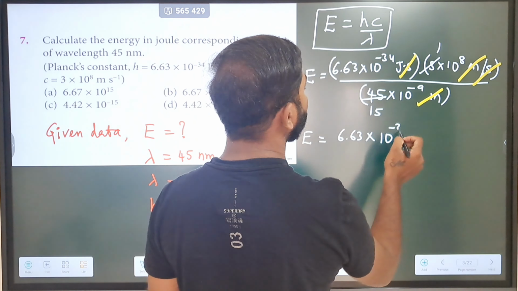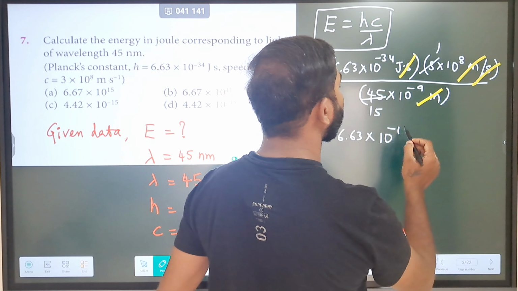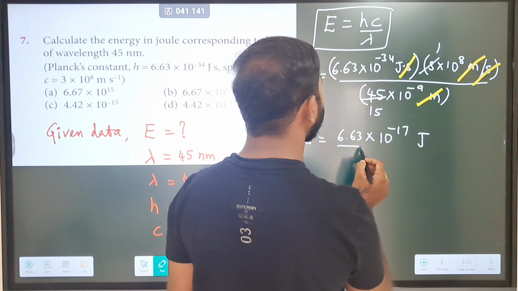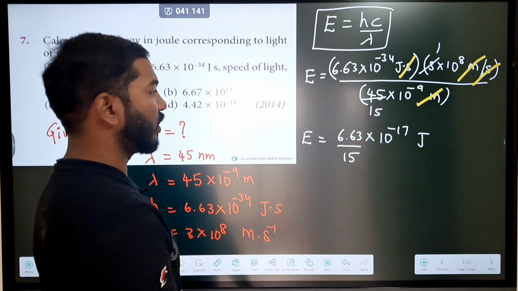Let me just take out this 10 power. Let me calculate once: this 10 power minus 9 goes up, so it becomes 10 power plus 9, and altogether it becomes 10 power plus 17. So 10 power plus 17 and then 10 power minus 34, so 10 power minus 17 will be remaining. Hopefully you understood. This is what we are going to be left with as the final one.